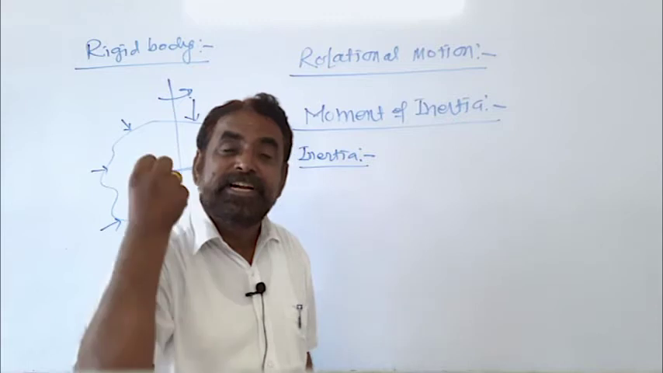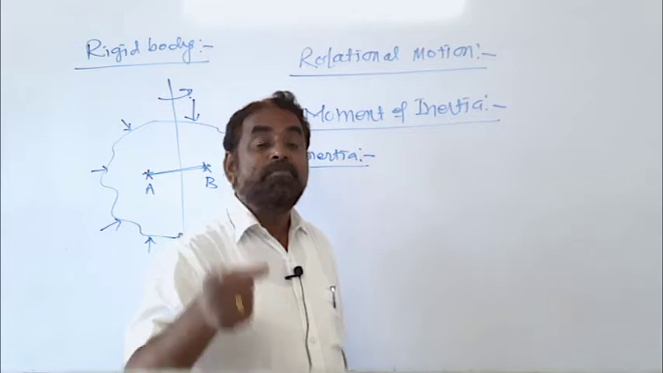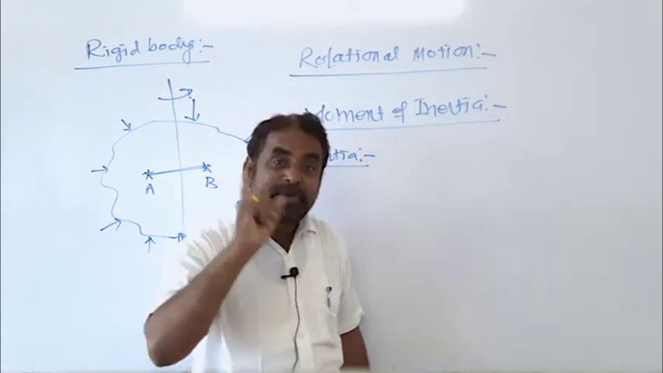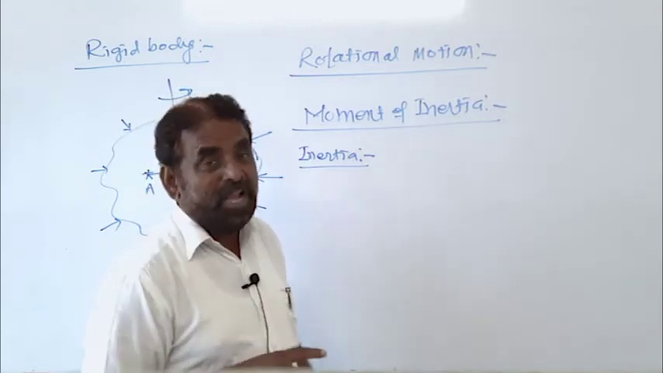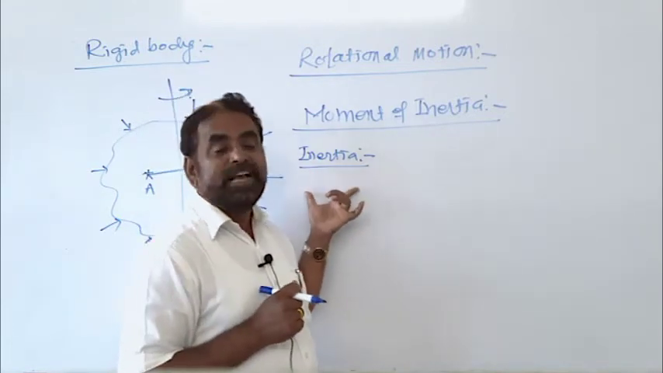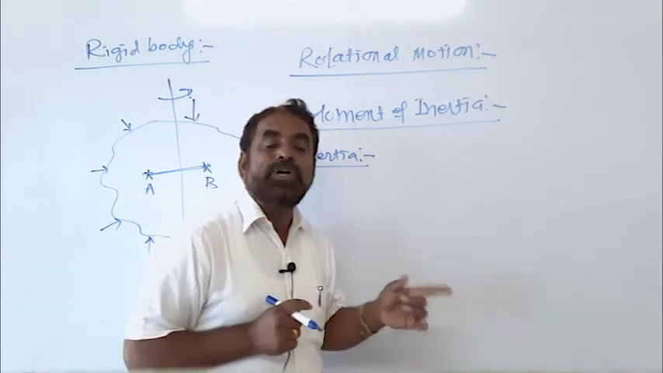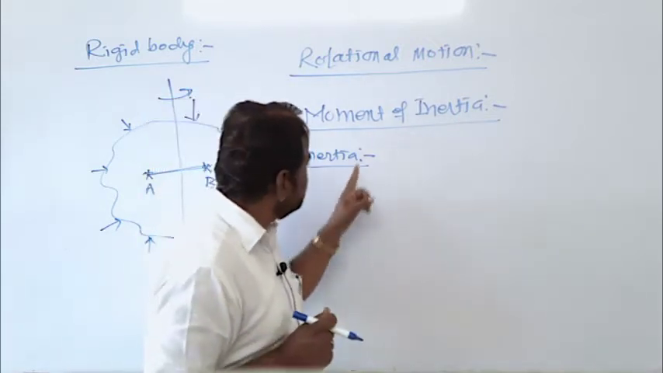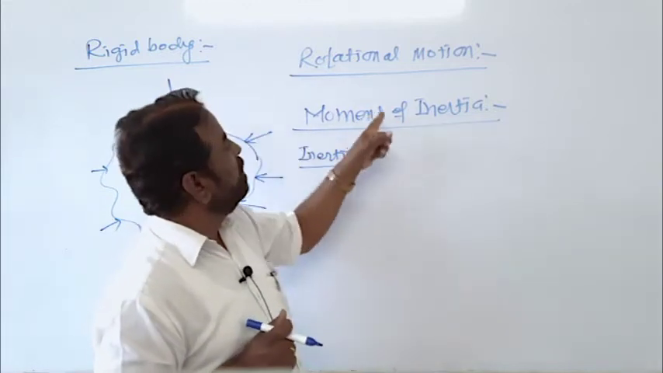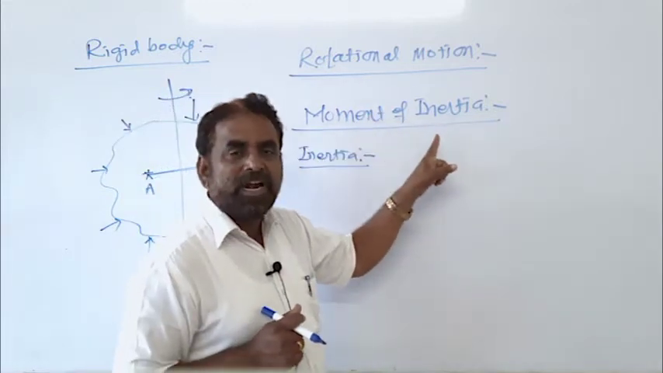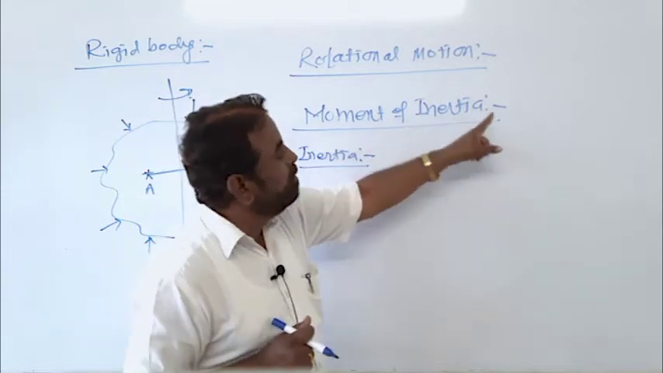Inertia of the body is measured in terms of mass. A heavy body has more inertial property as compared to a light body. And so this concept of inertia we already learned in 11th, and this inertia is related to linear motion. Now in this topic, the first article we learn in rotational motion is moment of inertia.